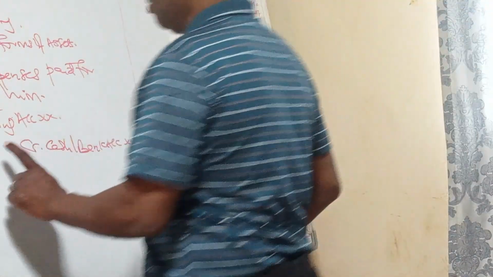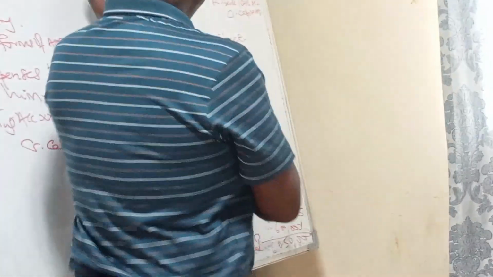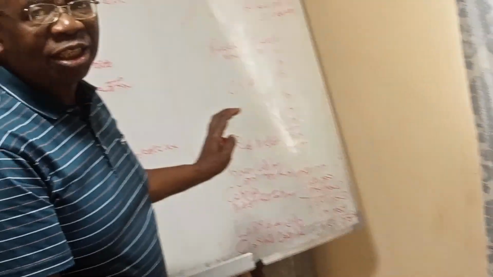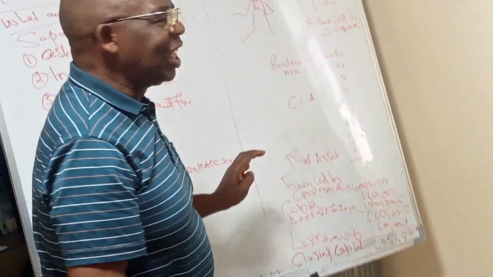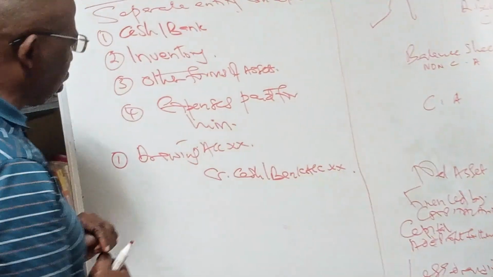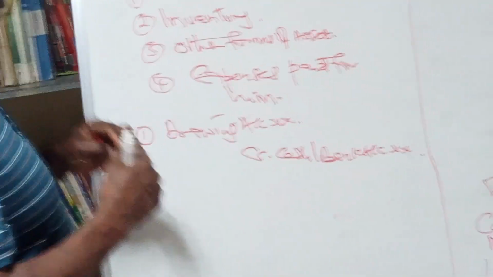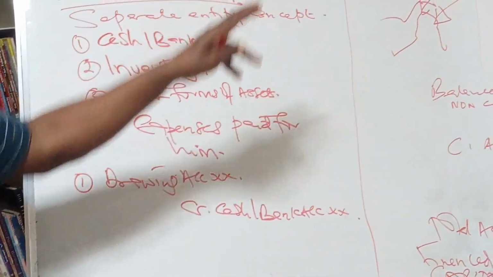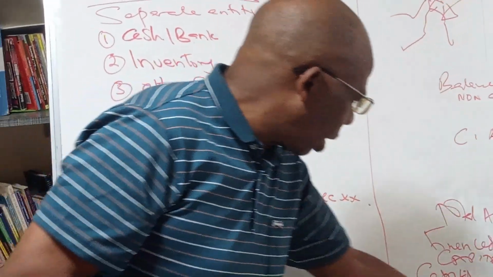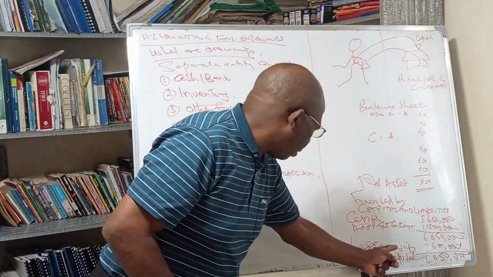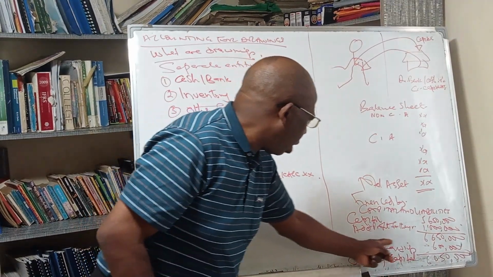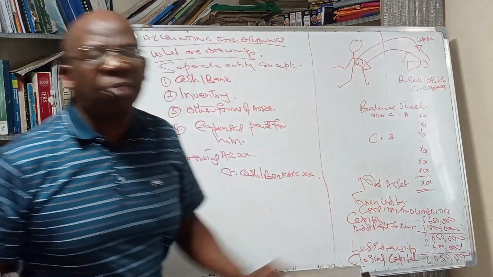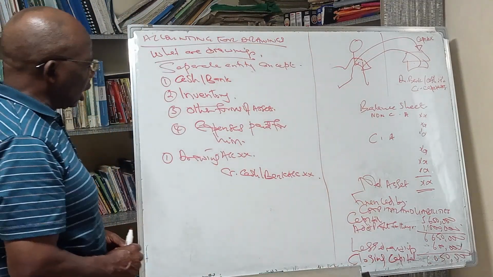So what are we saying? When you put money in, it is called capital. When you withdraw money, it is called drawings. So anything that you withdraw reduces capital, because when we get our closing capital here, we will deduct drawings to get the closing capital.